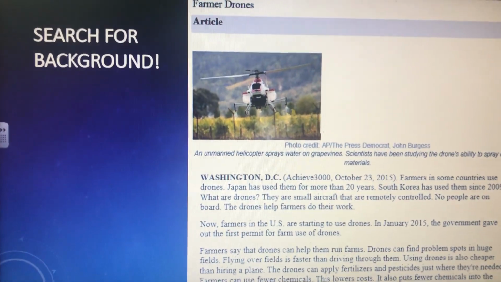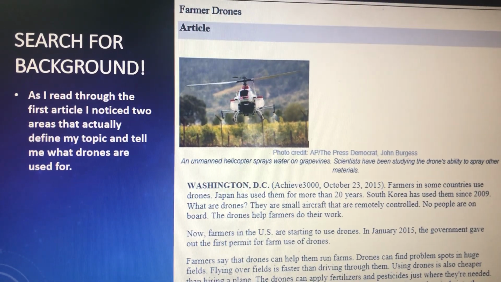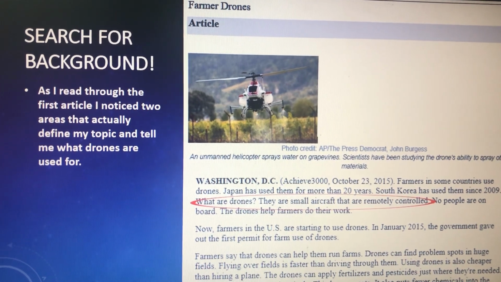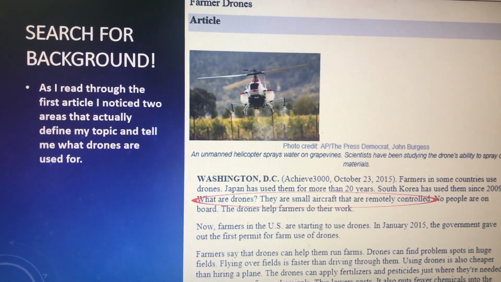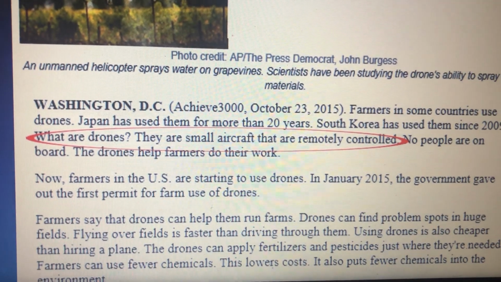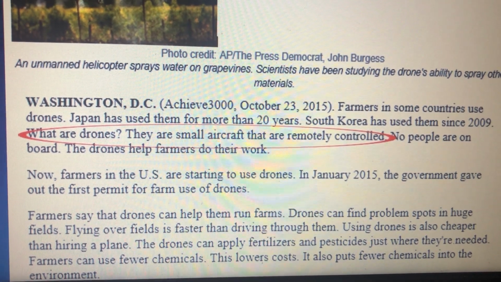Now, in our search for backgrounds, all right, as I read through the first article, guys, I noticed two areas that actually defined my topic and tell me what drones are used for. The first area comes from the article, Farmer Drones. Here in the very first paragraph, it tells me what drones are.